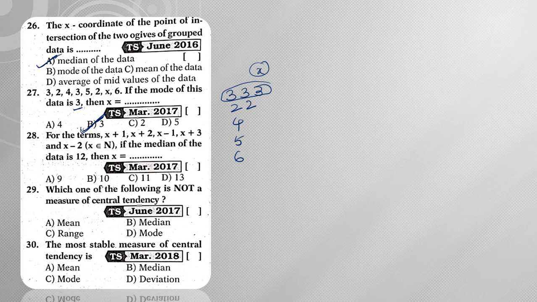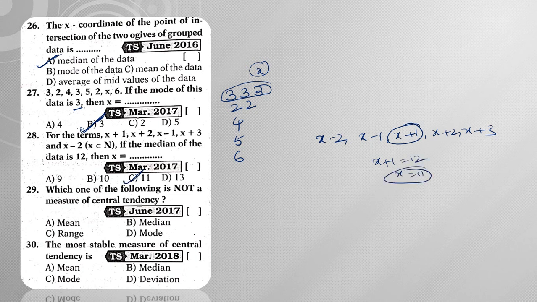Next, the terms x plus 1, x plus 2, x minus 1, x plus 3 and x minus 2, if the median of the data is 12. First of all, write them in ascending order. So ascending order means x minus 2, x minus 1, x plus 1, x plus 2, x plus 3. So there are 5 observations and the middle one is x plus 1. Now clearly from this, x plus 1 is equal to 12, so x is equal to 11.